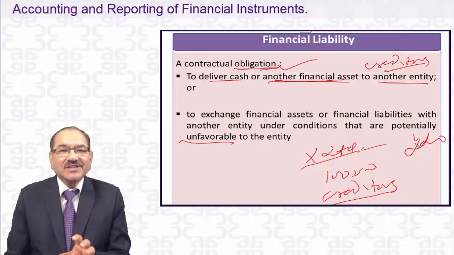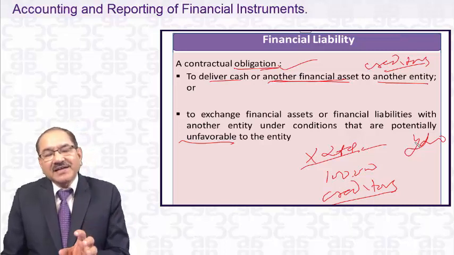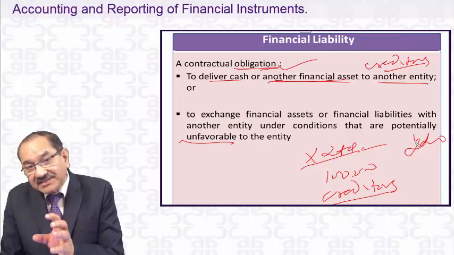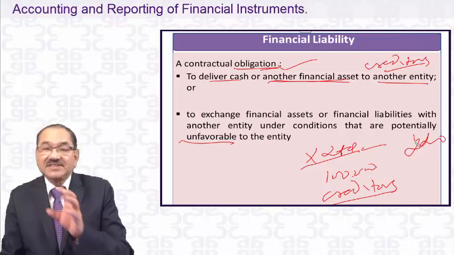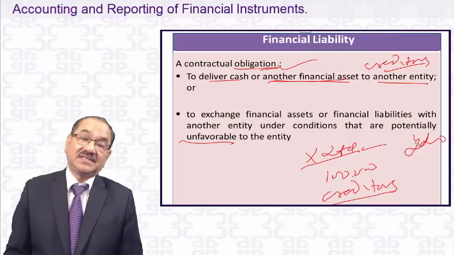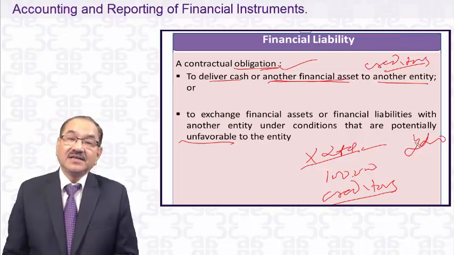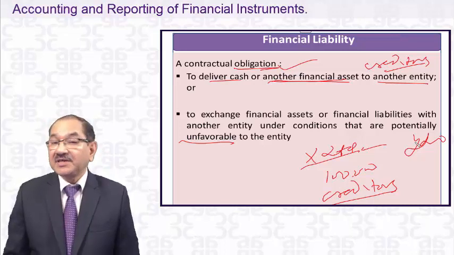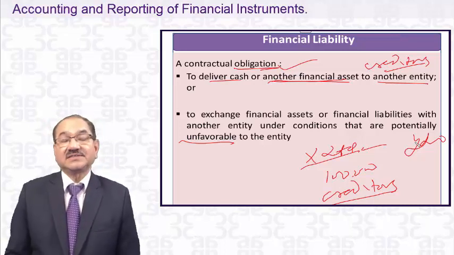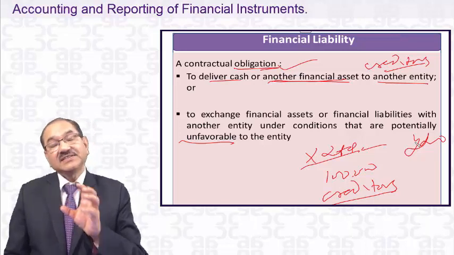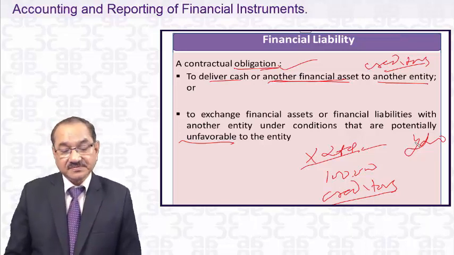Now, by these calculations, for the bank, it is an exchange of financial assets. There was a financial asset of 5 lakhs at 10% interest. Now they have exchanged it to 5 lakhs at 7% interest. Certainly, the terms are unfavorable to the bank, and therefore it becomes a financial liability to that extent. So that's the meaning of the exchange of financial assets with financial liabilities.